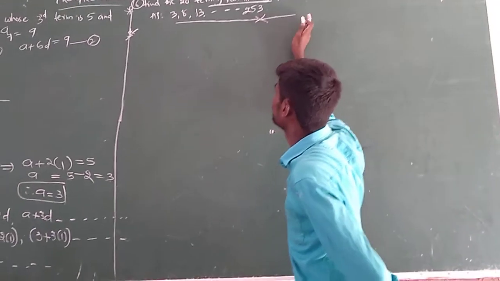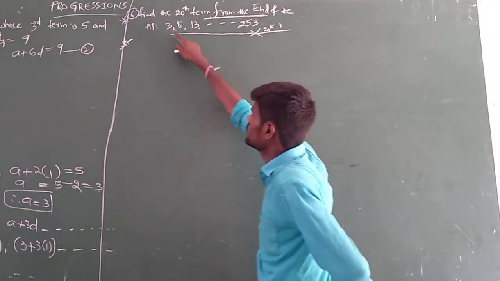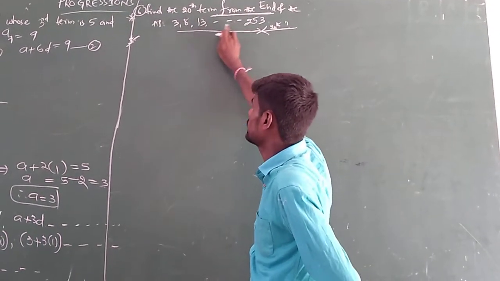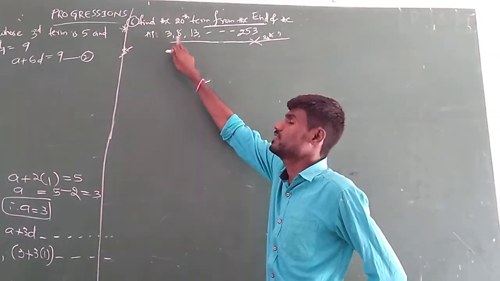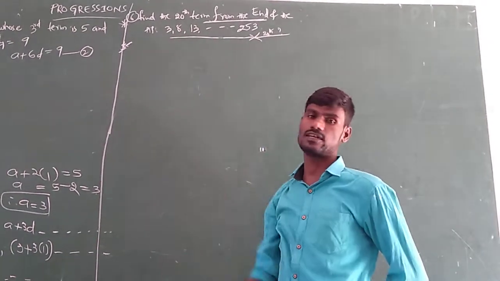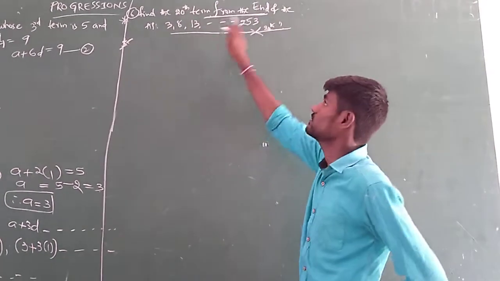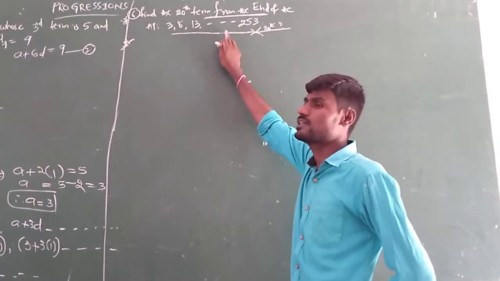That is the question. If they simply ask for the 20th term, we can take A plus 19D, get A and D from the problem, and find it easily. But here, from the end means the first term now becomes 253, then the second term, like that.